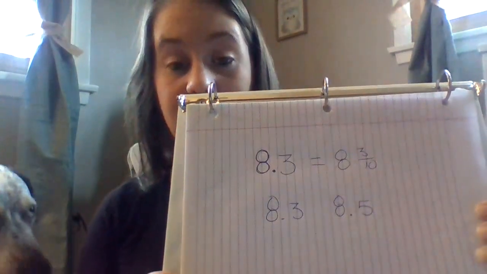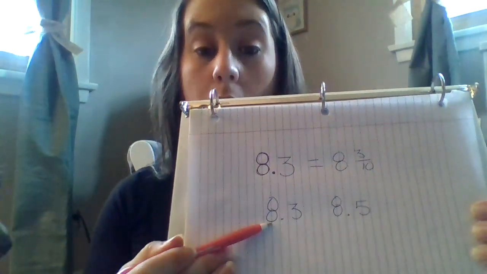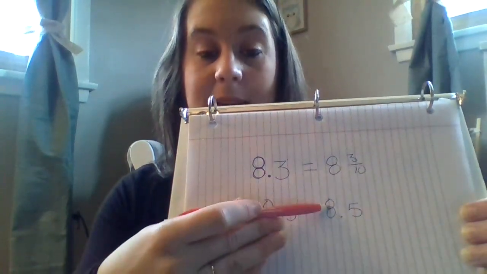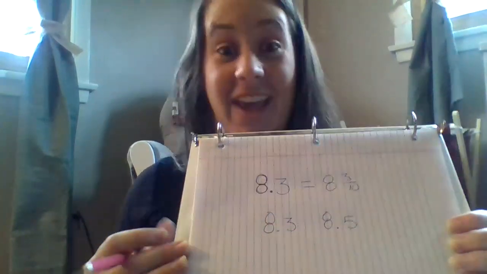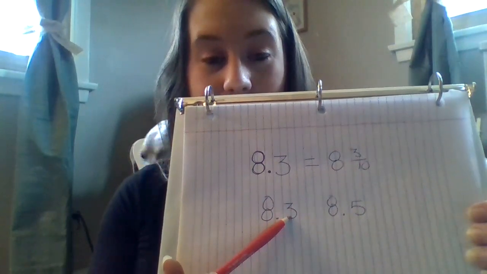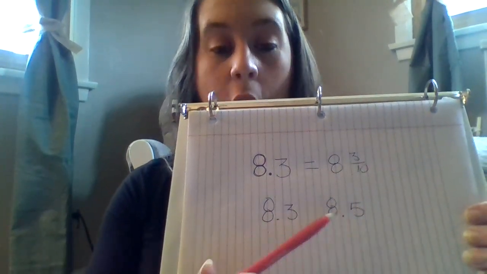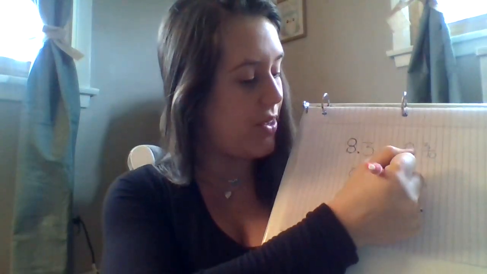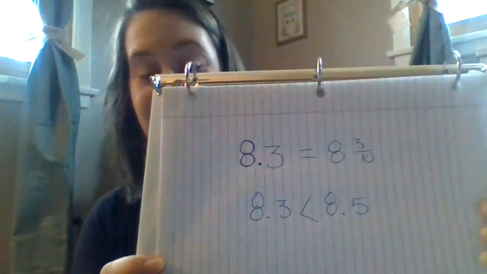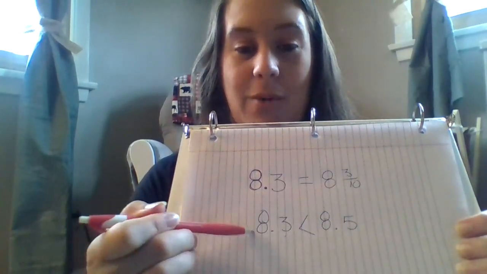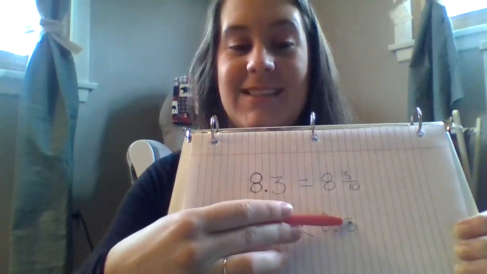So to compare decimals, we're going to look at the whole number first. I can see my whole number is 8. They are the same. Since they're the same, I'm going to go to the next place value. So I have a 3 and a 5. Well, I know 3 is less than 5, so we can say 3 is less than 5. So comparing decimals, you're just going by each place value. Start with the whole number, then go to the tenths.